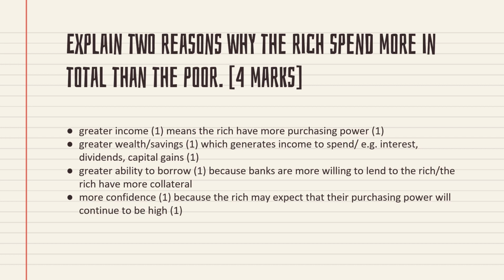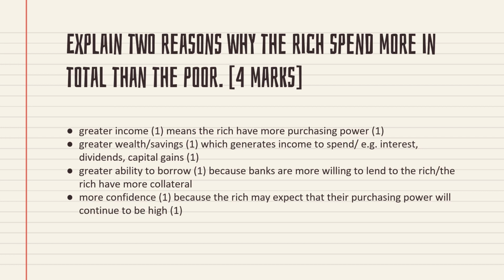What are the factors influencing spending? We know. The first factor is what? Income. Rich people have greater income. That means the rich have more purchasing power, so what will they do? They will purchase more. Another reason why the rich spend more is they have greater wealth. That means a stock of assets like savings, which generates income to spend. For example, some will invest money in the share market, so they will get more dividends and capital gains, so that they can spend more.